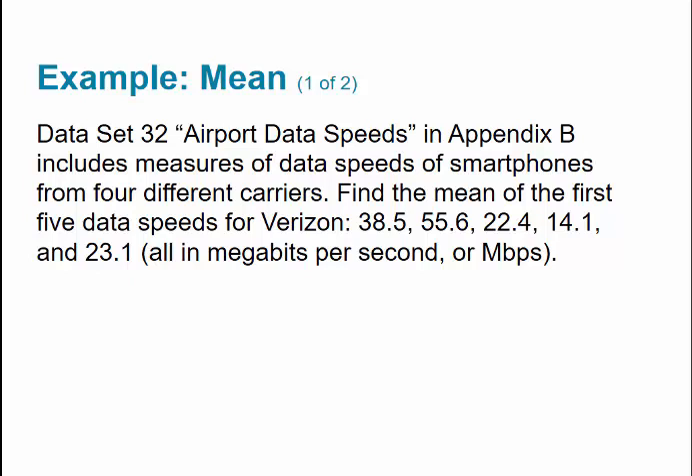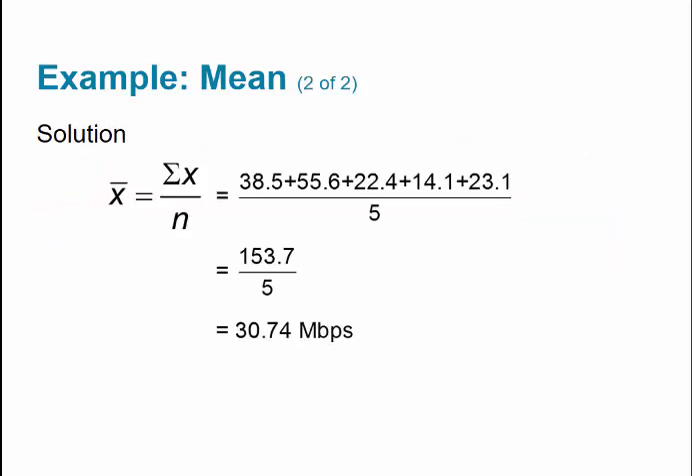Here's an example, and I will be going to Excel after this one, and I will provide this data set to you. This includes a measure of data speeds of smartphones from 4 different carriers. We're going to find the mean of the first 5 data speeds for Verizon. When we do that, we find that it is 30.74 megabits or whatever that stands for. So X bar is equal to the summation of X over n. You can see how they took all of the first 5 values, and I'll show you that in a second, and divided by 5, and we got 30.74.